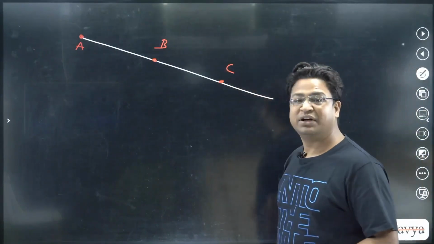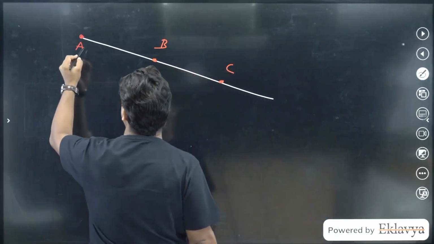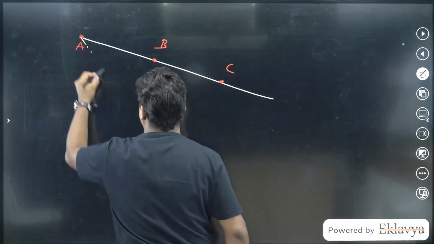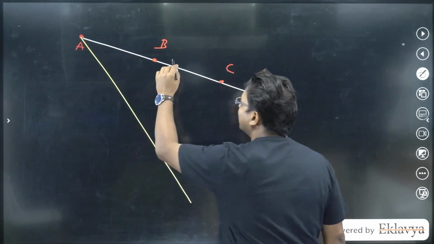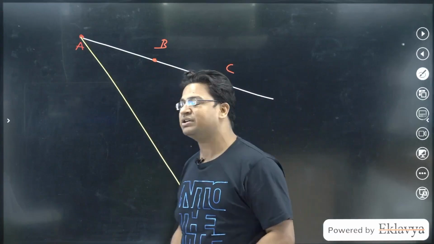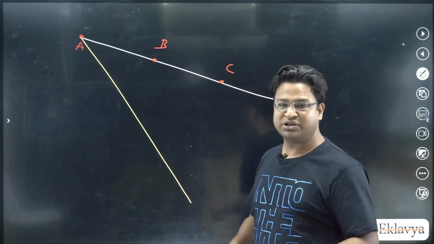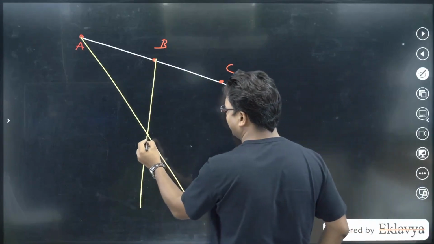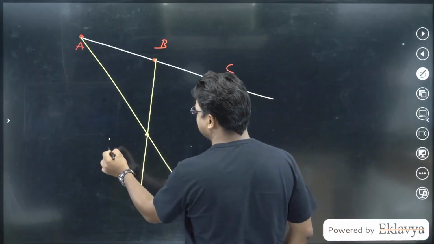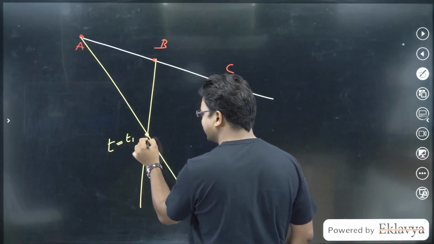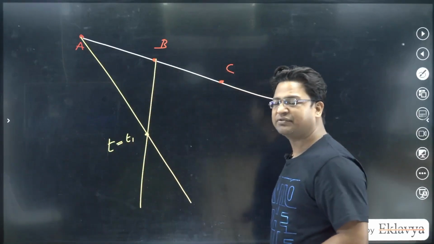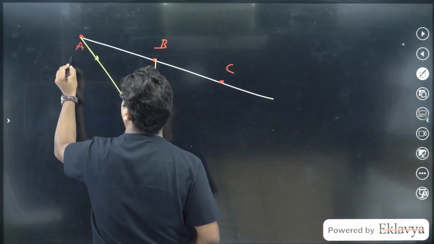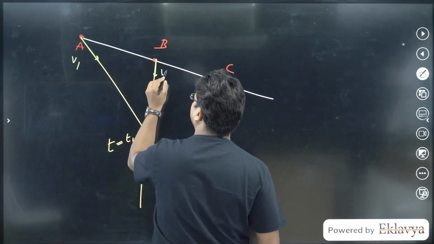If A and B were to collide, then suppose A is moving on this straight line. Then the trajectory of B has to intersect this, because otherwise collision is not possible. So let's say the trajectory of B was somewhat like this. This is the point where A and B are going to collide. This collision will happen at time t1. So A will be present here after time t1, B will be present here after time t1. We can say that A is traveling with a speed of v1, B is traveling with a speed of maybe v2.